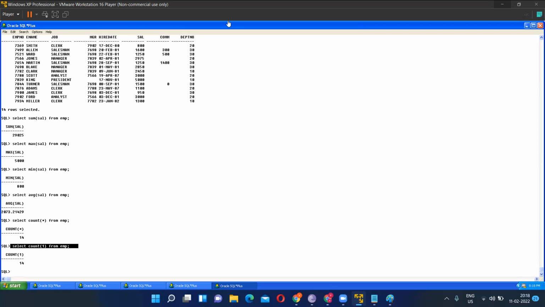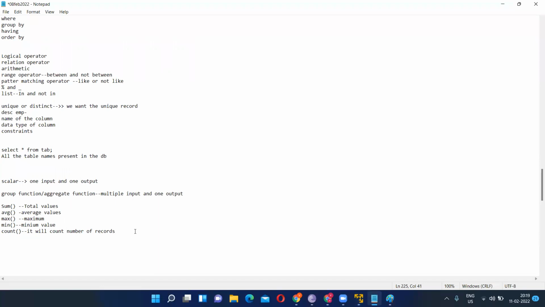What is the logic behind this one? Star means we know it counts. Yes, this is the question I wanted. So the logic for count is that in this space, any numeric value we can write. Are you able to understand? Any numeric value we can write. Any column name we can write. Are you able to understand?